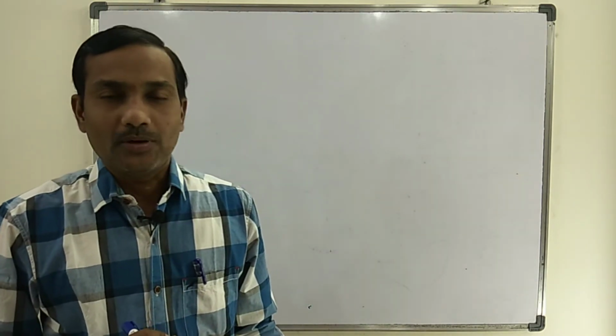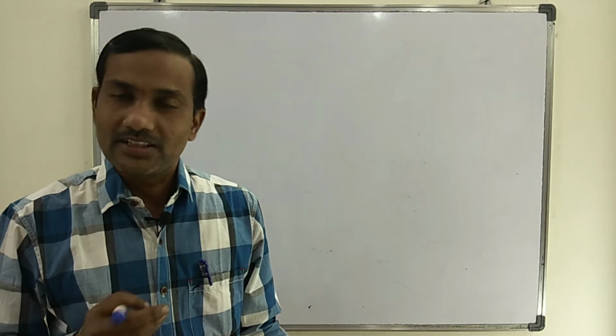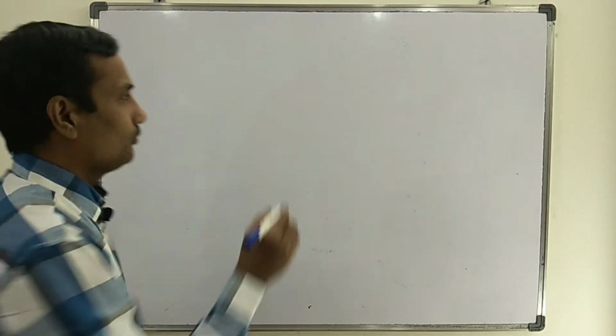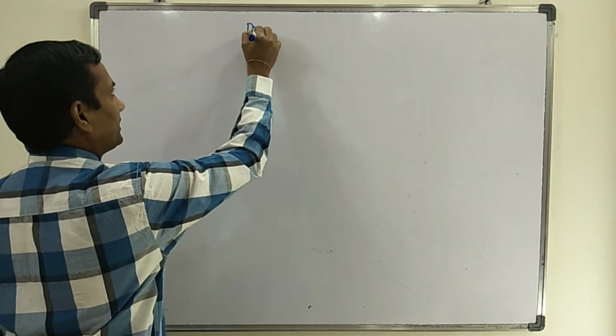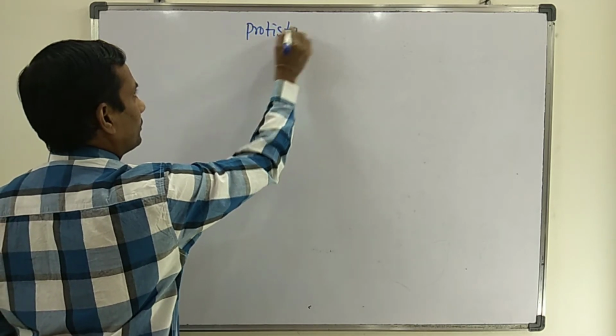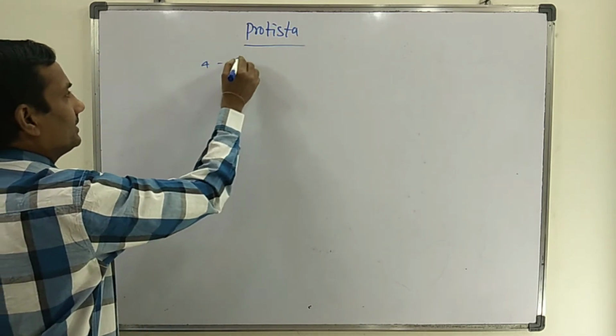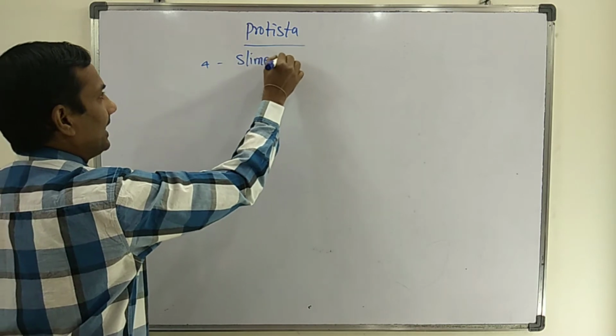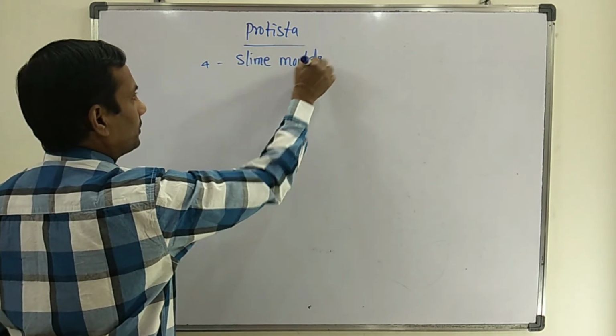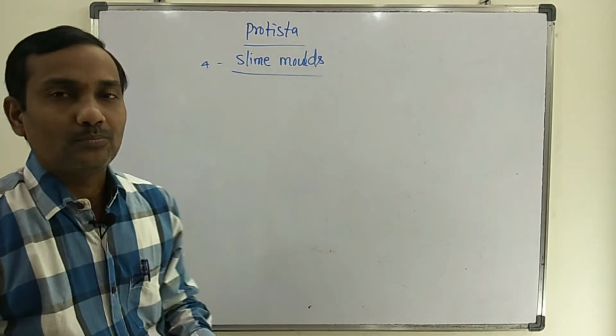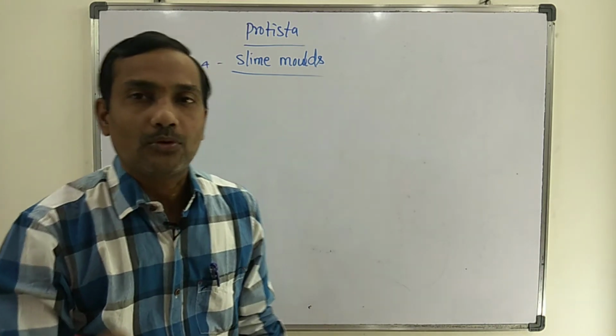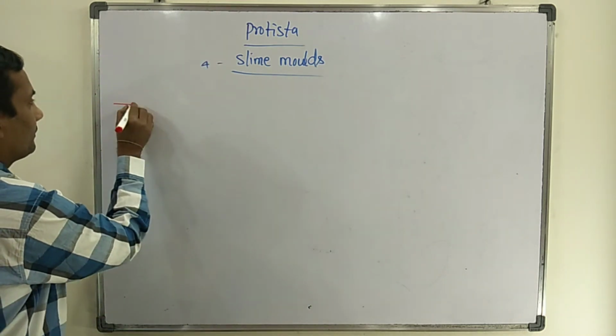The next group of organisms found in Protistans are slime molds. So in the Protista kingdom, the fourth group of organisms are known as slime molds. Here, slime molds are saprophytic protistans.